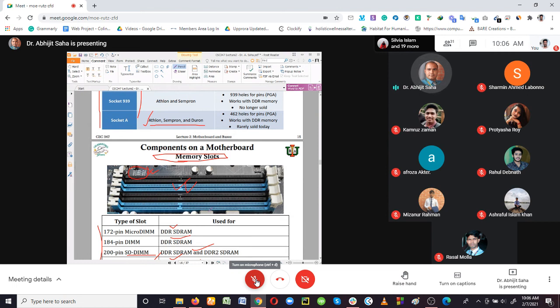So in most of the motherboard cases, actually we don't care. We are having RAM, we can install it anywhere. We are having 2 RAMs, we can install it anywhere. There is no need to follow the sequence that the first one is installed here, the second one is installed here. In most cases, we do not need to think about that.